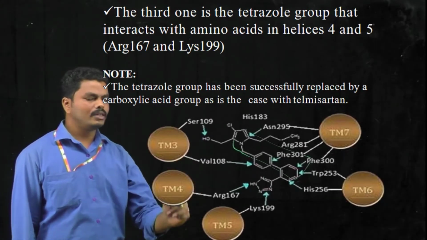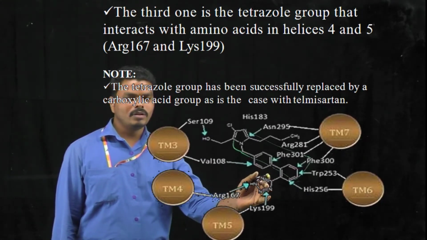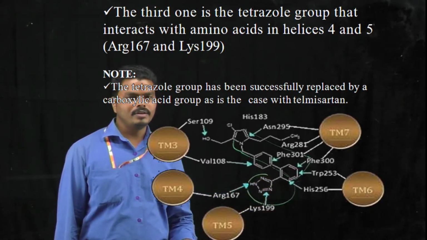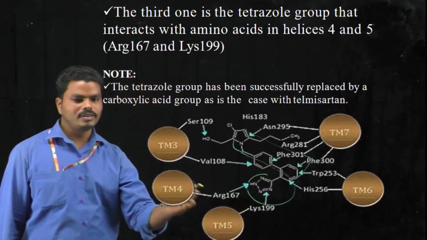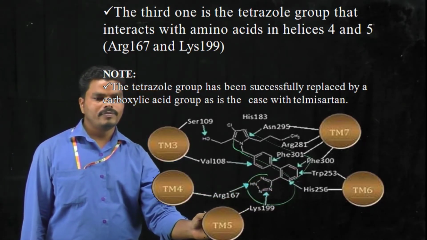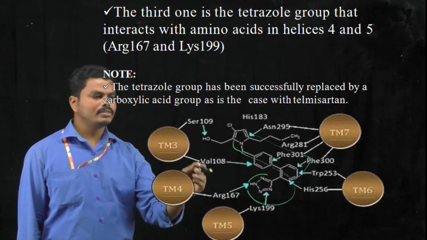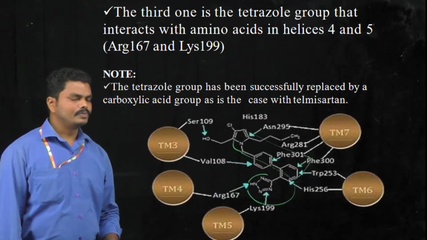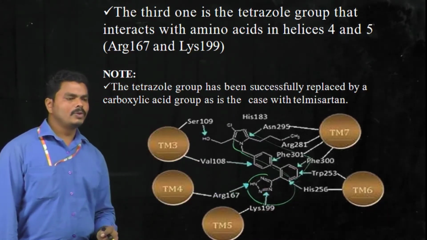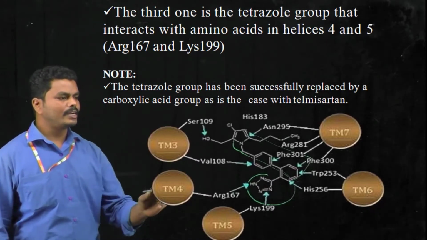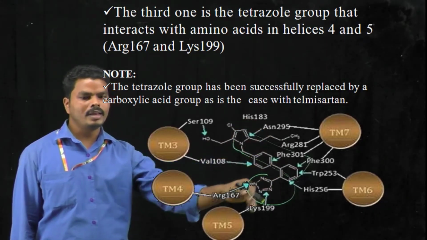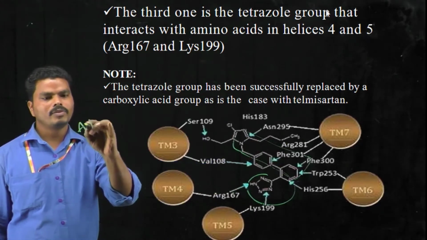The third functional group is the tetrazole group or tetrazole ring, which can form interactions with the 4th and 5th helix of this angiotensin receptor. So these are the three functional groups required to form interactions with the different helices of the angiotensin 1 receptor.